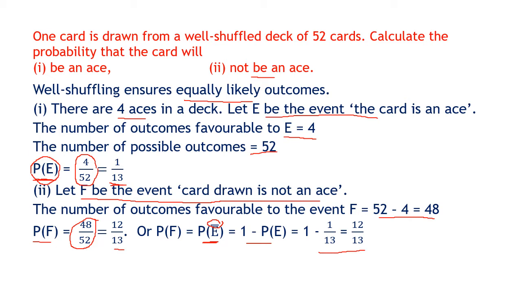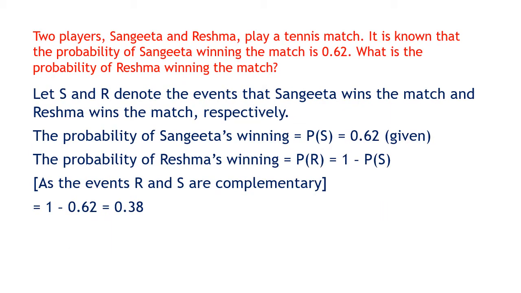Now we are going to move to different types of sums and see the application of probability. Two players Sangeeta and Reshma play a tennis match. Now the probability of Sangeeta winning is 0.62, means 62 upon 100, that is 62%. So Sangeeta winning the match, the chances are 62%. What is the probability of Reshma winning the match?